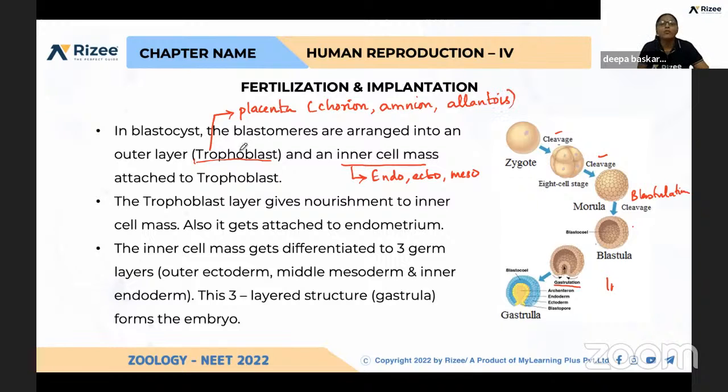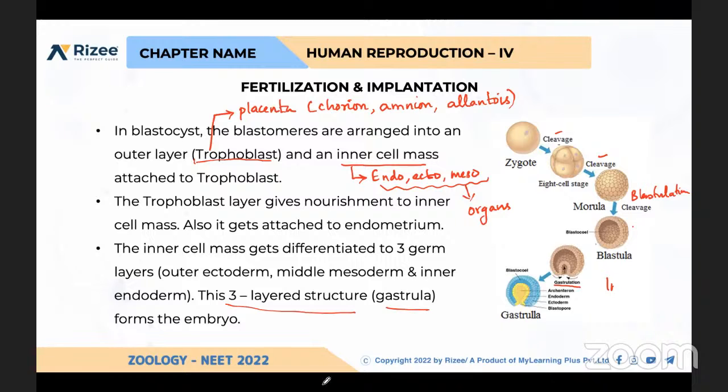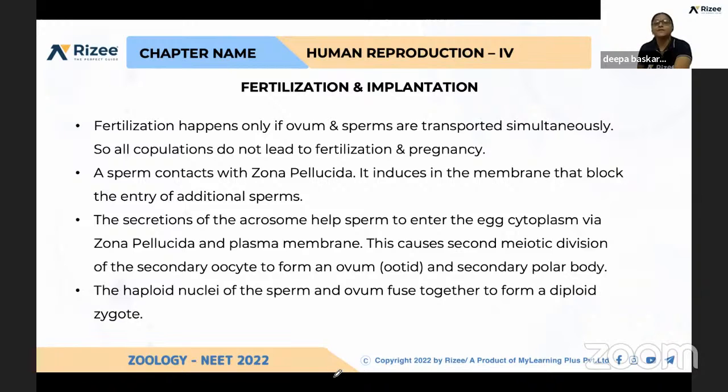So these three are formed from the trophoblast. Ectoderm, endoderm, and mesoderm are formed from the inner cell mass. From this ectoderm, endoderm, and mesoderm, all the organs and organ systems are developed. Got it? So this three-layered structure is called the gastrula. Clear? Yes, ma'am.